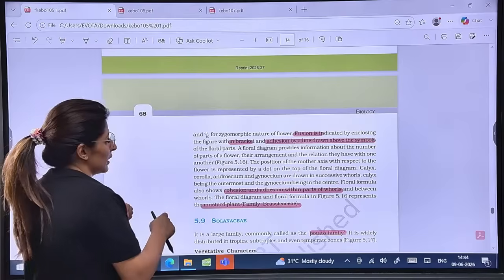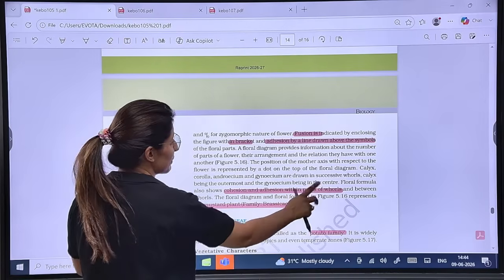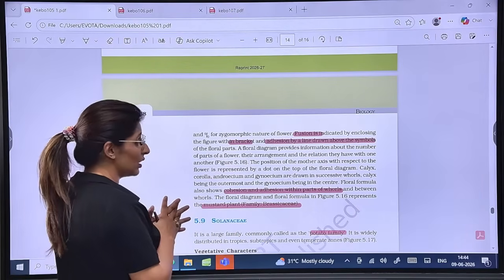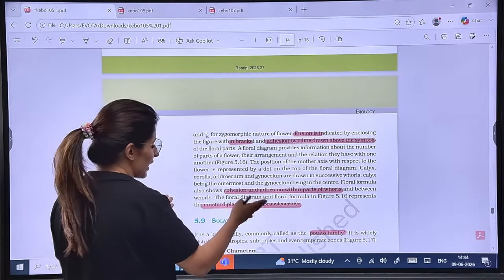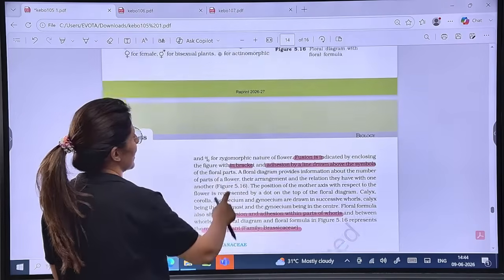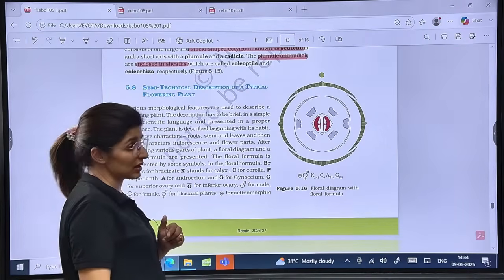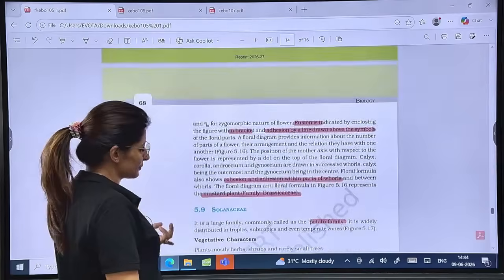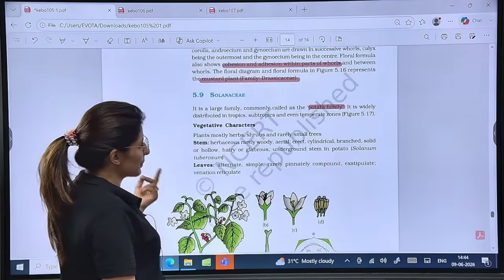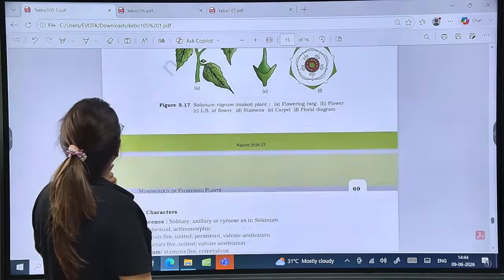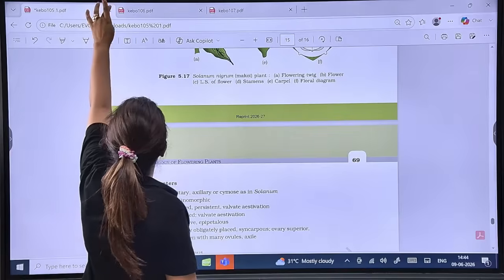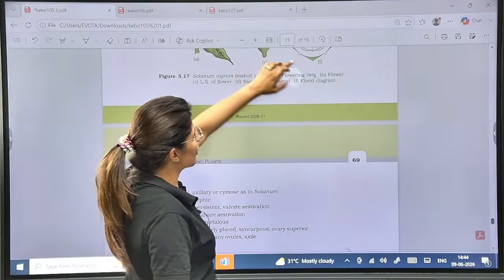Is that clear? Now, cohesion and adhesion within the parts can also be shown through the floral formula, right? The floral diagram here is of the mustard or Brassicaceae family, which is in your syllabus though. Is that clear? Now, this is the potato family, guys. We'll be talking about the families in a separate session. So with this, we complete the chapter of morphology.